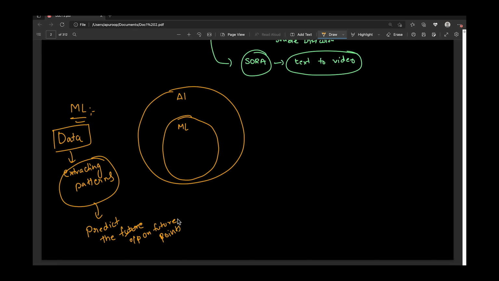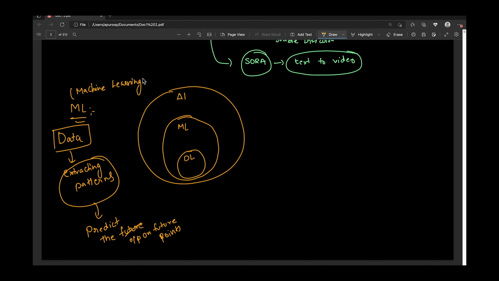So in ML, we have data and we have to extract patterns out of the data, and we'll use those patterns, or the relation between the data. What is data? We'll have both input and output. We'll extract the relation between those input and output and try to predict the future output. That we call ML. Within ML, there is a subdomain called deep learning. ML is machine learning, and there is a subpart within ML that is deep learning.